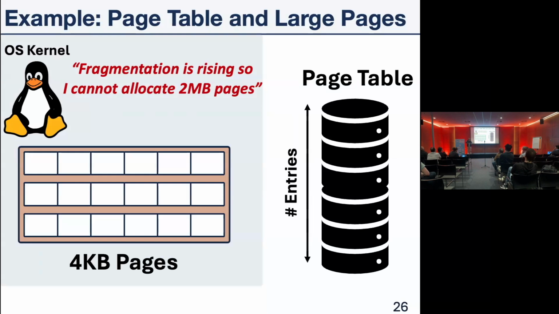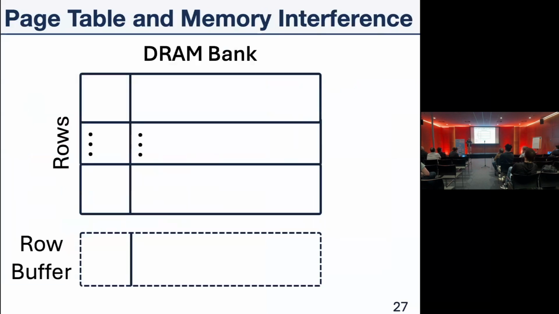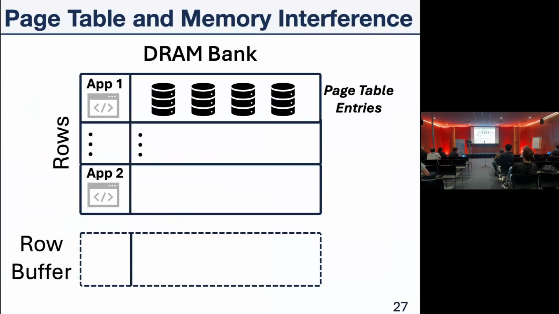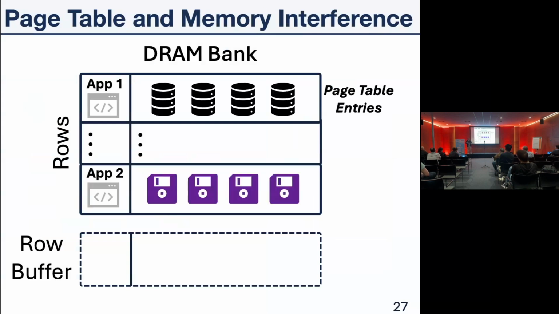And when we have a very big page table, we need to access many page table entries, we might cause interference between actual data and page table data in the main memory. So in this figure, you see a DRAM bank with many rows, and the row buffer, which is a hardware structure that stores the most recently accessed row.